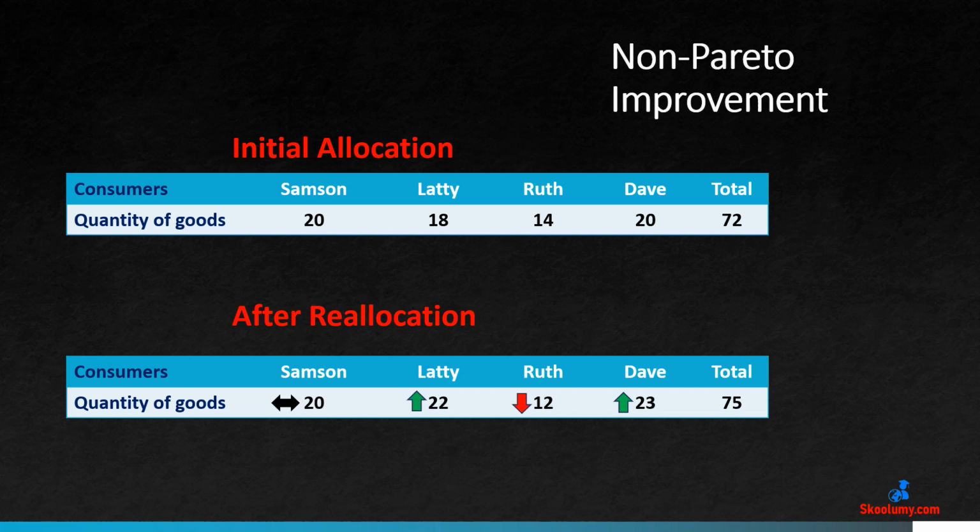Let us consider one more example. After reallocation, Ruth has fewer goods. She has 12 units instead of 14. Latte and Dave have more goods while Samson has the same amount of goods. The reallocation, in this case, is not a Pareto improvement as one person is worse off, that person is Ruth.